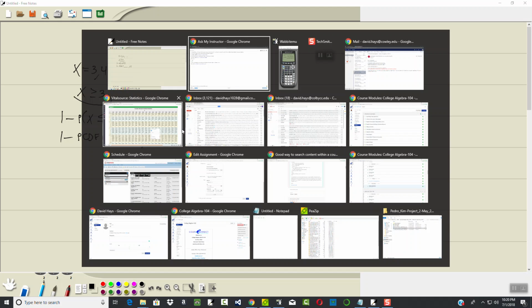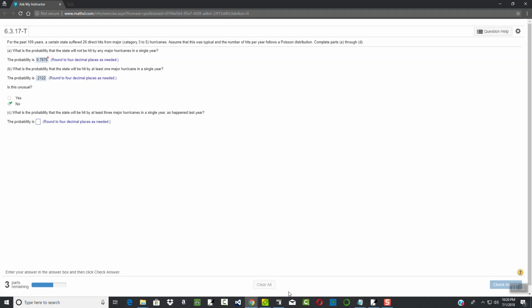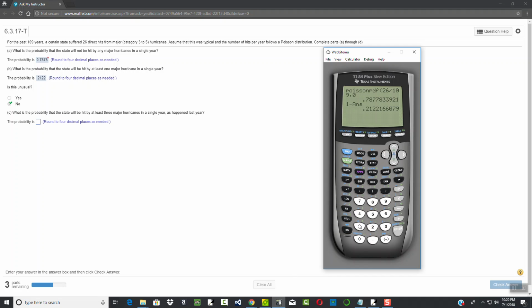Okay, so 1 minus Poisson CDF, so second vars. Poisson CDF is cumulative. It goes from 0 up to whatever number.